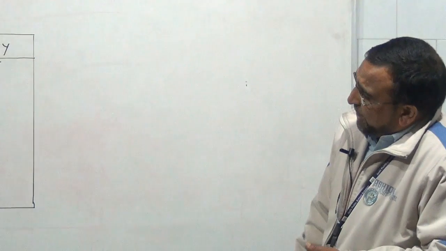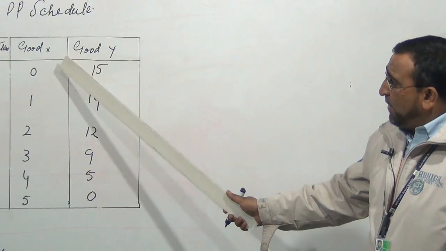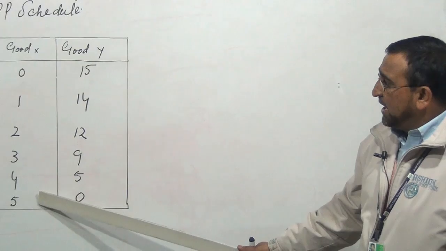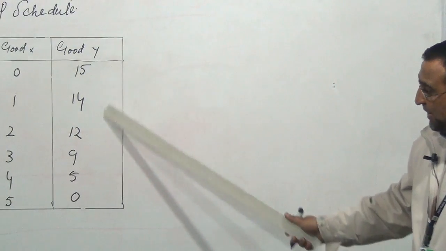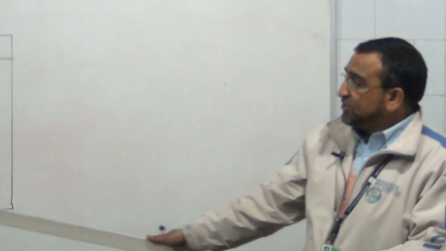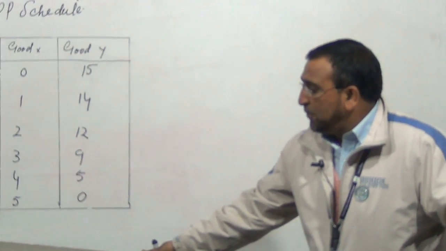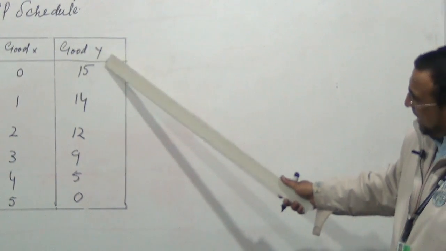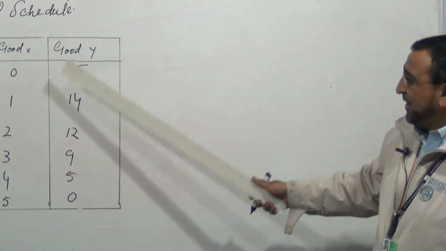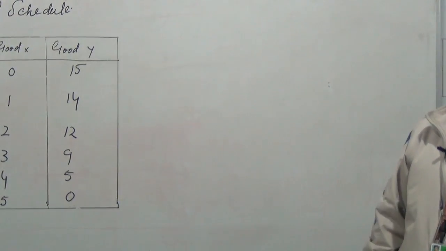That is simply because our resources are given. And from the above table, it is very much clear: when you are going to increase this, you have to decrease this, because your resources are fixed. You are not able to increase the resources, so you cannot produce more of this and also more of this. That is not possible.